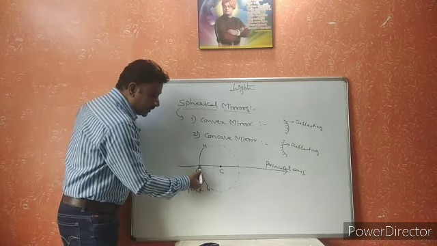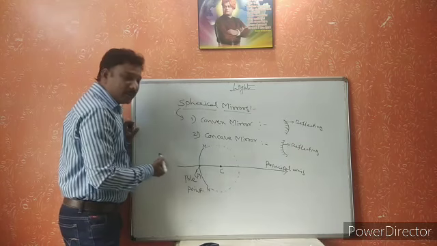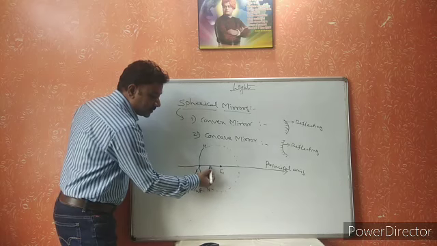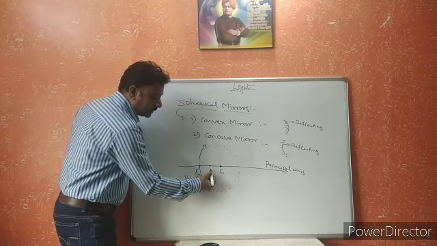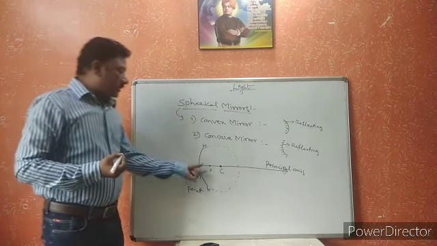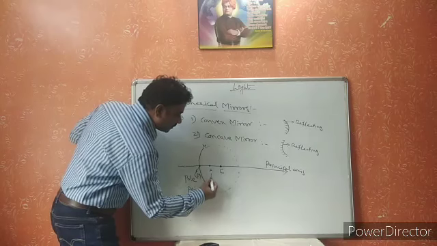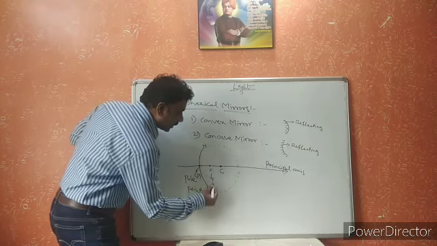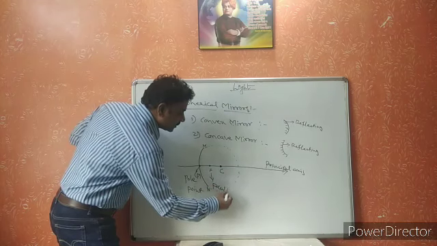In between the pole point and the center of curvature, exactly in the middle, we have one more point. This is denoted by the letter F. This is called the focus point.